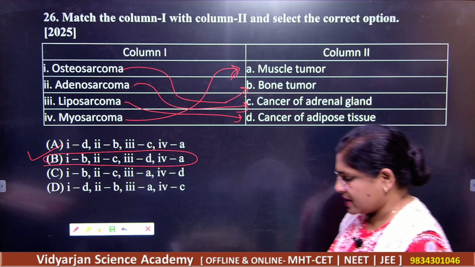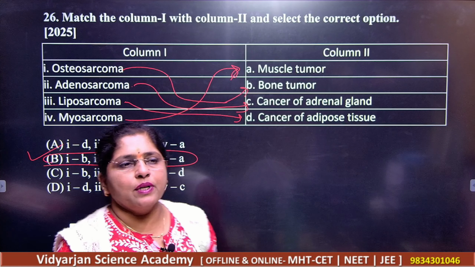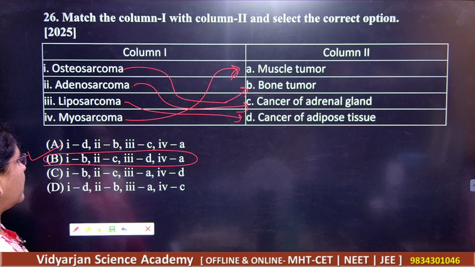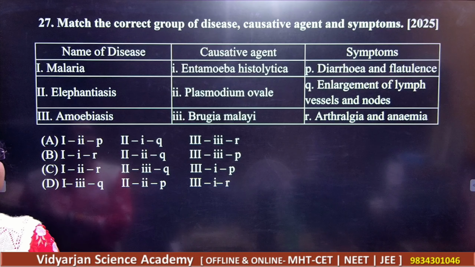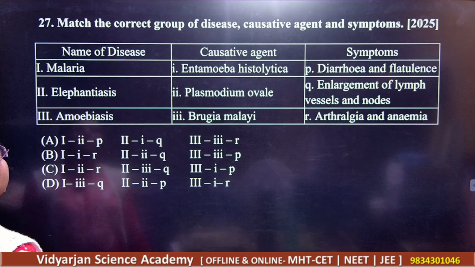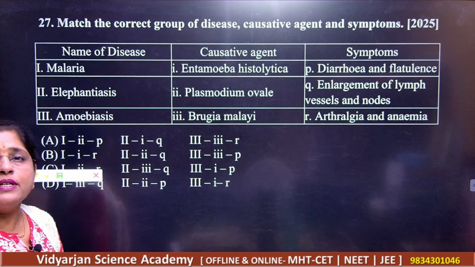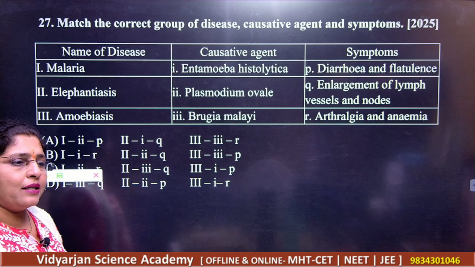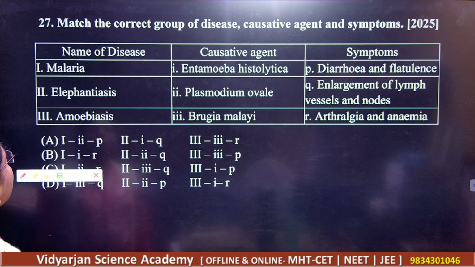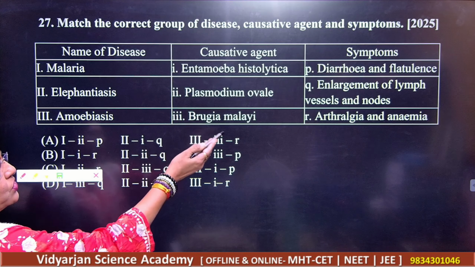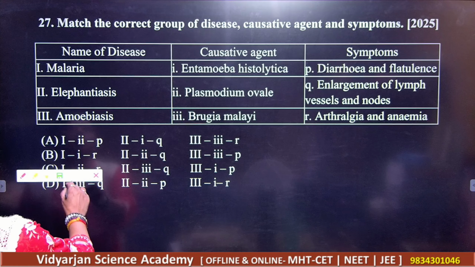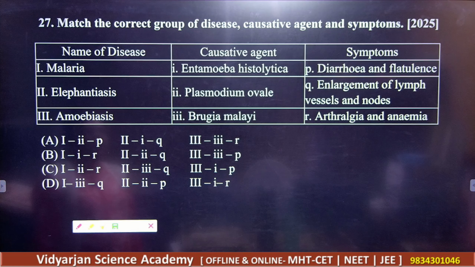So students, are you getting here that this will be the correct answer? Correct answer is B. Let us see the next question. Again, match the following. They have given the disease, the causative agent and the symptoms, right? So malaria, causative agents they have given. So we are supposed to choose the correct group here. Which is the correct group?